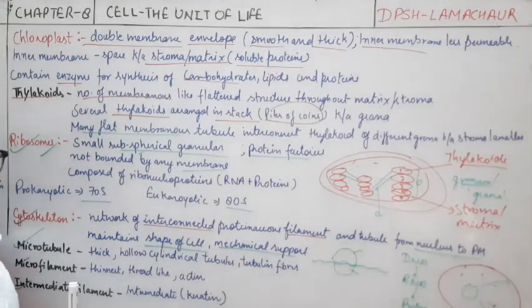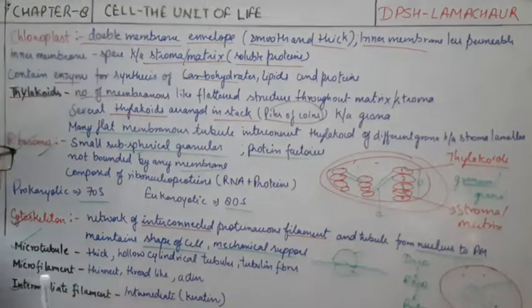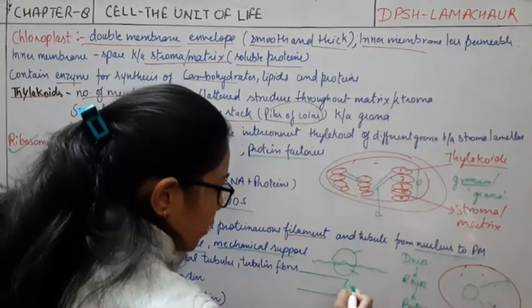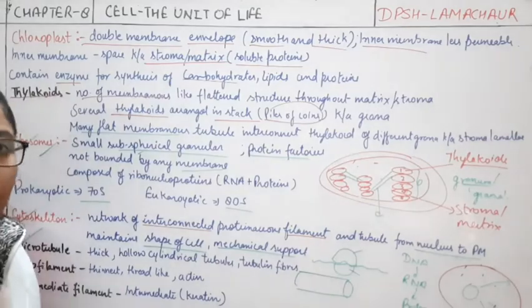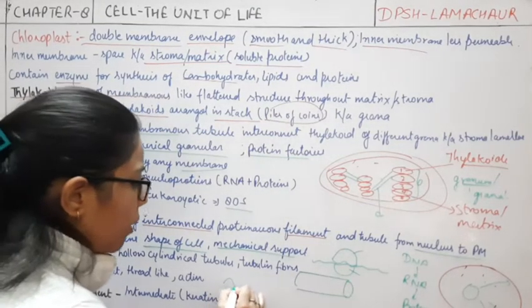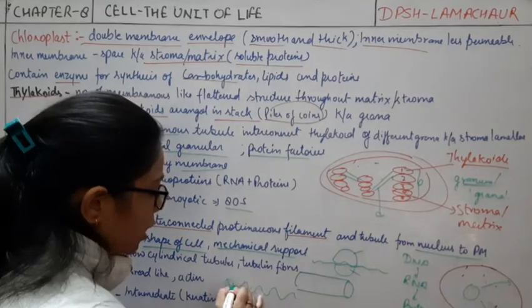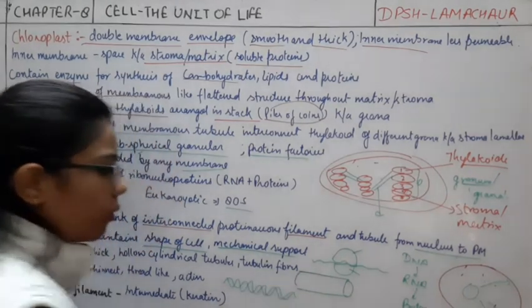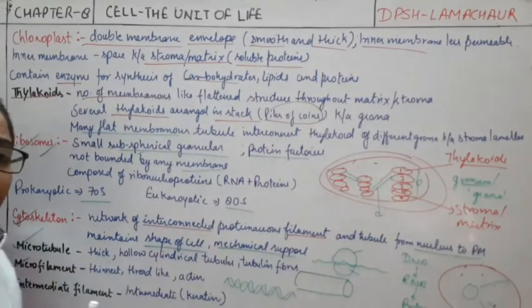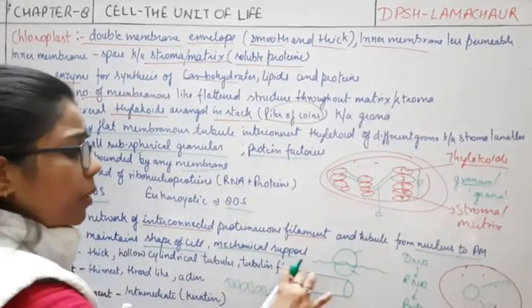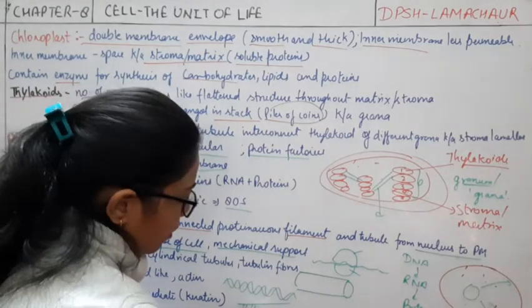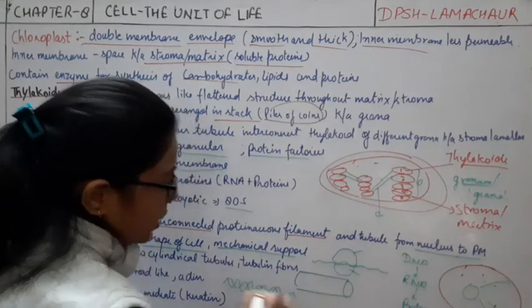And the intermediate filament is in between these two. If I draw it, tubule is there, but some filaments are also present.